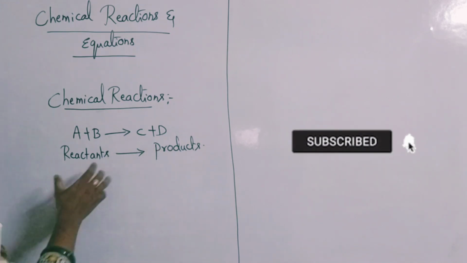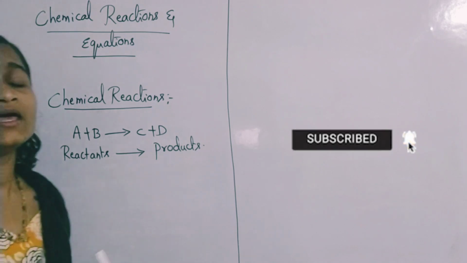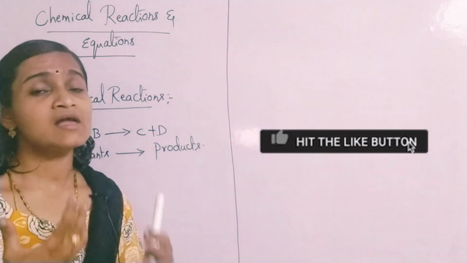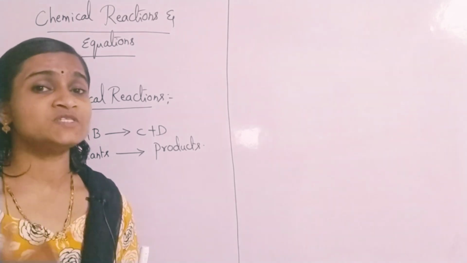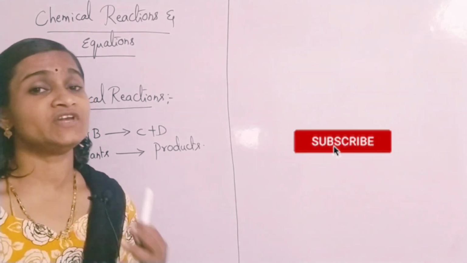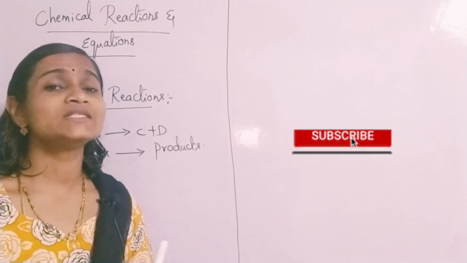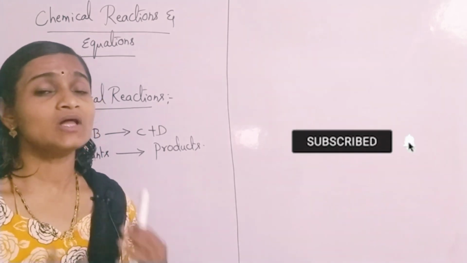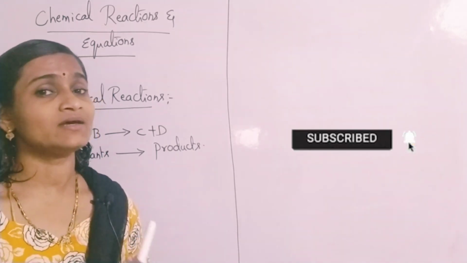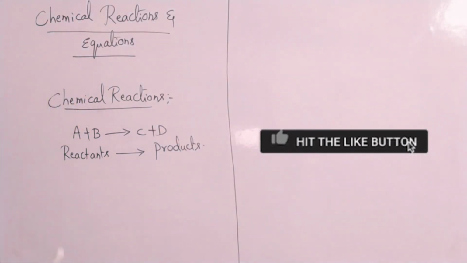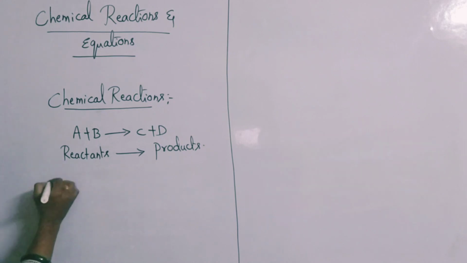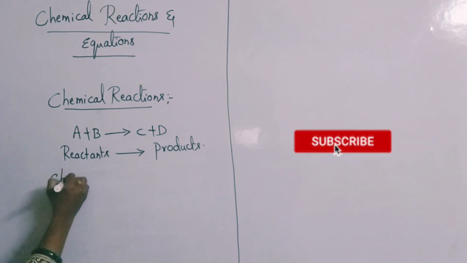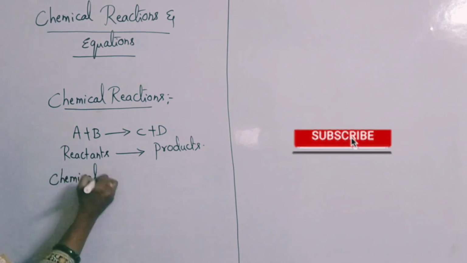Such chemical changes, where two or more substances are combined together and give you an entirely new substance, are called chemical reactions. All the chemical reactions are represented symbolically, and that is what you call a chemical equation.